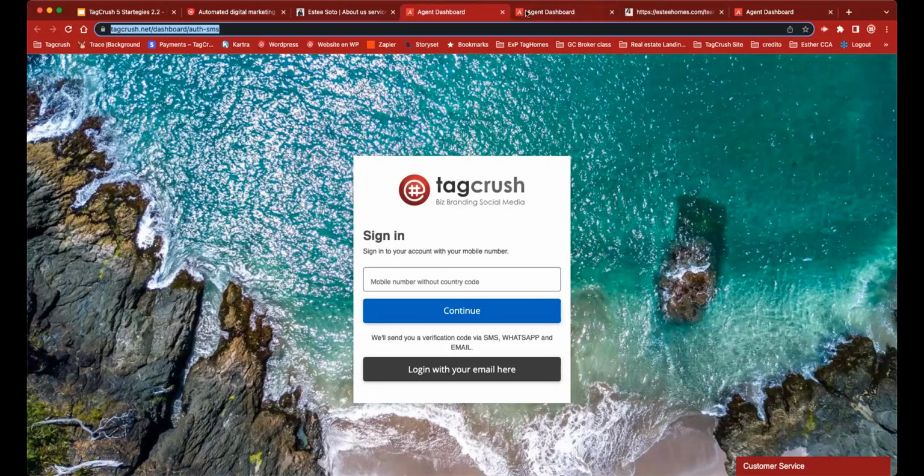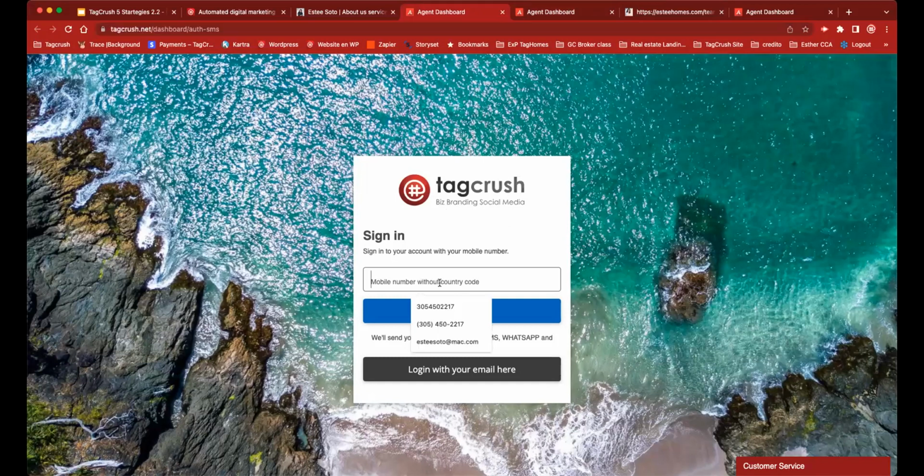I'm already signed in, so that's why it shows. And Tagcrush will invite you to sign in. What you have to do to sign in is use the phone number that you used to register. So when I write down my phone number, right? I get a verification code by text message, WhatsApp, or email. And that's it, I'm in. I put in my phone number, I get a code, write down the code, go in. But I can log in with my email too, email, user, and password.